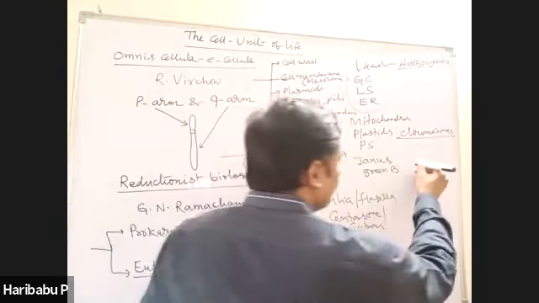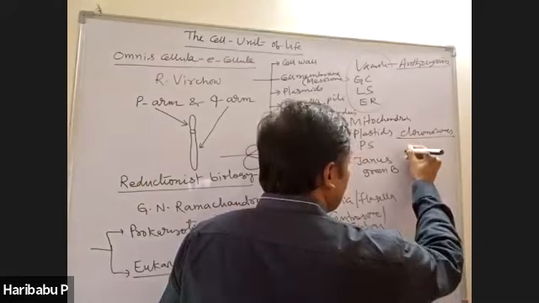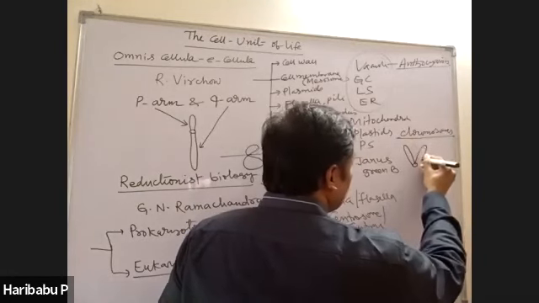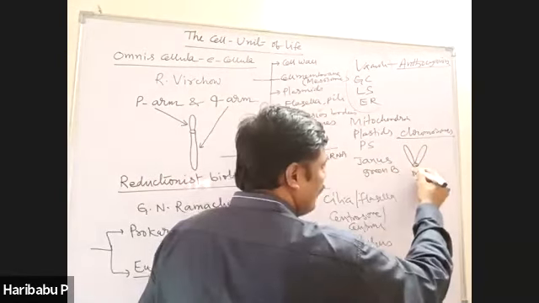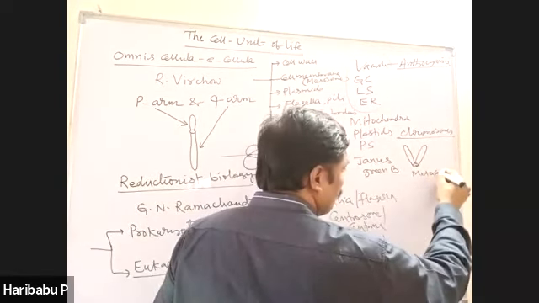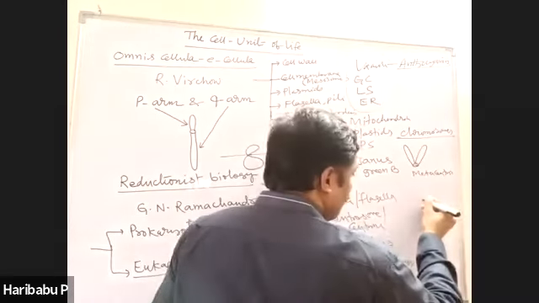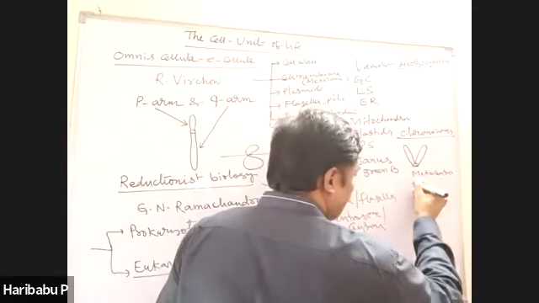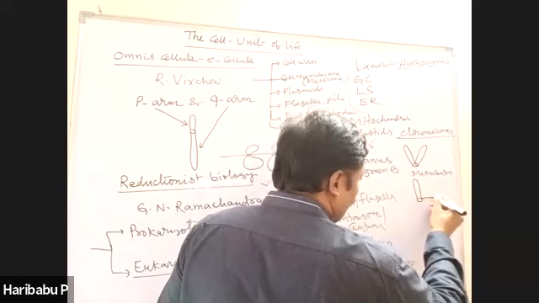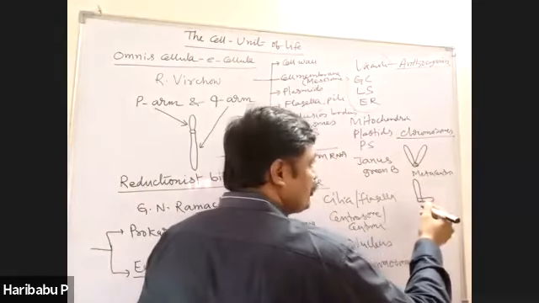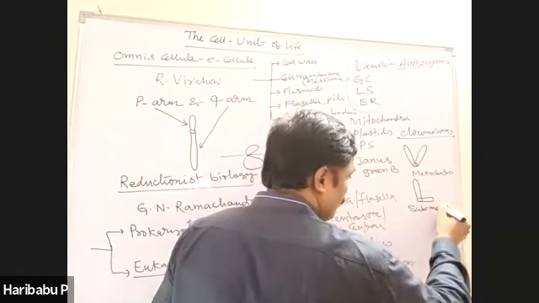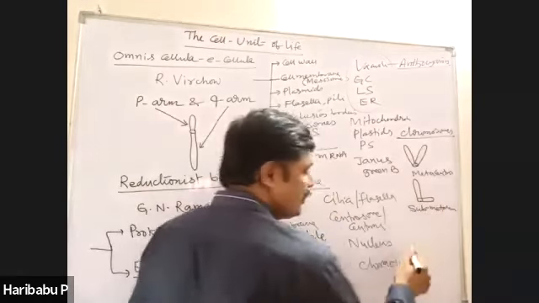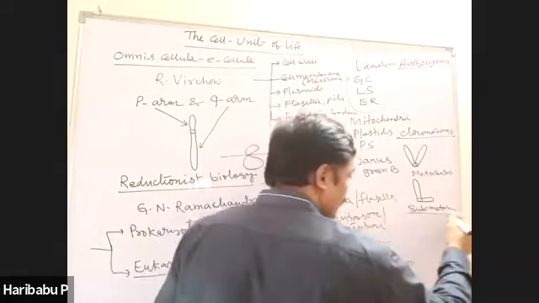See, if centromere is exactly in the middle, so that it shows V shape, this is called metacentric chromosome. If centromere is slightly away from the center, one long and one short, therefore it shows L shape, this is called submetacentric. L-shaped chromosome, submetacentric.